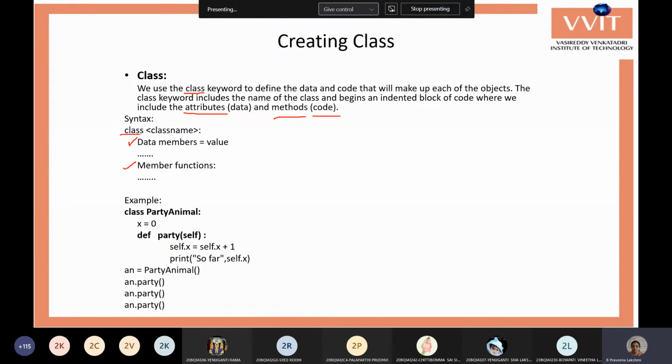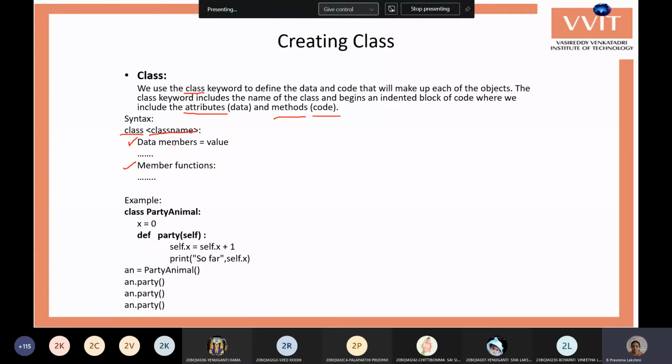So it starts with the class keyword, then the class name. You need to mention the class name, and it has the same restrictions similar to a variable. It should not be a keyword. It must start with an alphabet, and it can contain alphabets, numbers and the underscore symbol. Other than that, we cannot include any other special characters, and it should not be repeated.